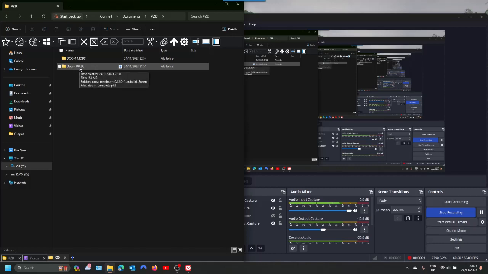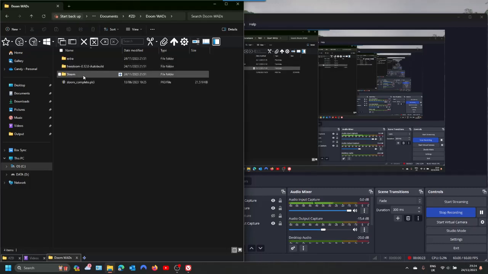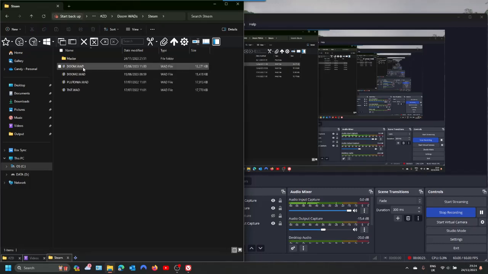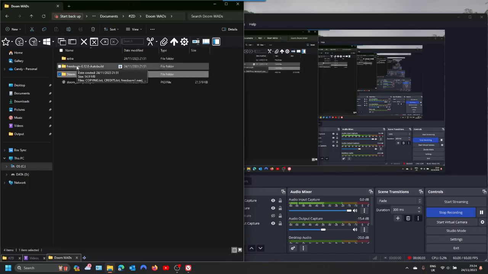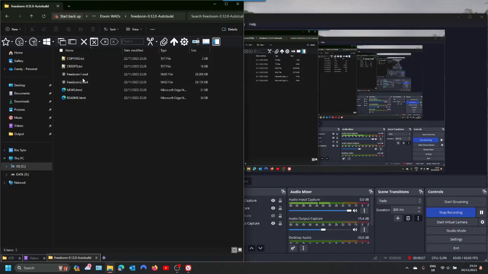So I have all the Doom iWads in their own folder. I downloaded Doom from Steam. So these are my Doom 2, Plutonia, etc. It also works with Freedoom, so you can grab the latest development versions of them.